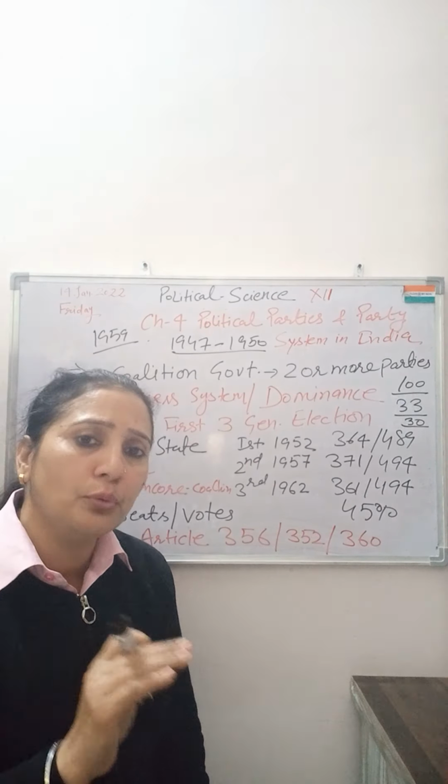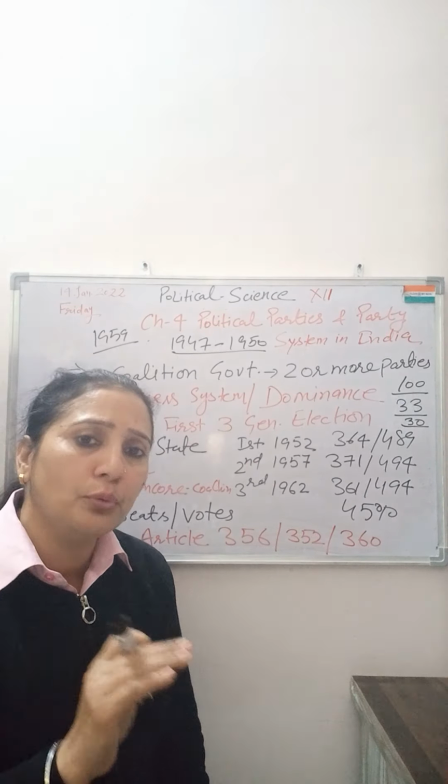At present, if you see, in Haryana we have a coalition government of BJP and JJP. In Maharashtra also there is a coalition government. This concept of coalition government at the central level emerged during the period of 1989. After 1989 this concept emerged. So I hope now this coalition government is clear.